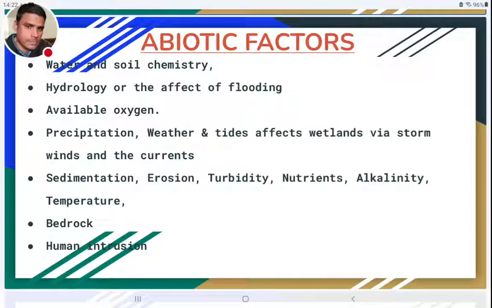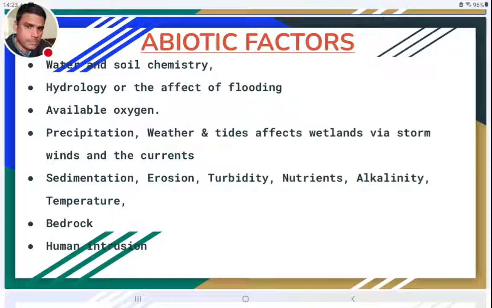But the plants have to withstand and adapt to the continuous water stagnation, and to precipitation or rainfall, weather conditions, and if the wetland is near the seaside or oceans, then tide effects also will be there. These tides, storm effects, river currents, and sea water currents all control the vegetation and animals that live in these wetlands, the biotic organisms.